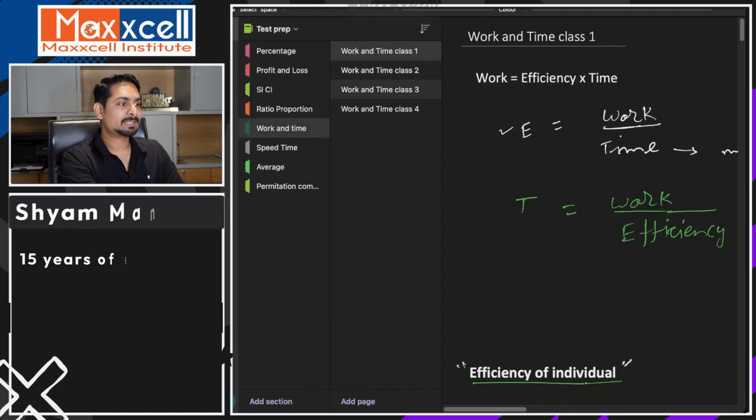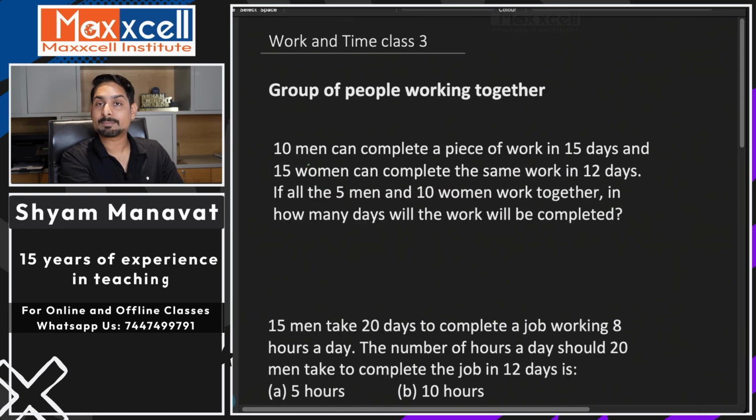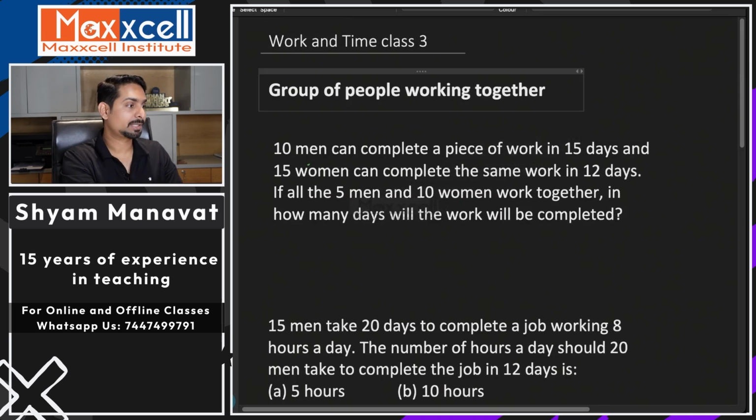In the previous lectures we have discussed the type of question in work and time, that is efficiency of individuals. We have also seen a formula: work equals efficiency into time. In today's lecture we will address a new type of question, which we will call group of people working together.